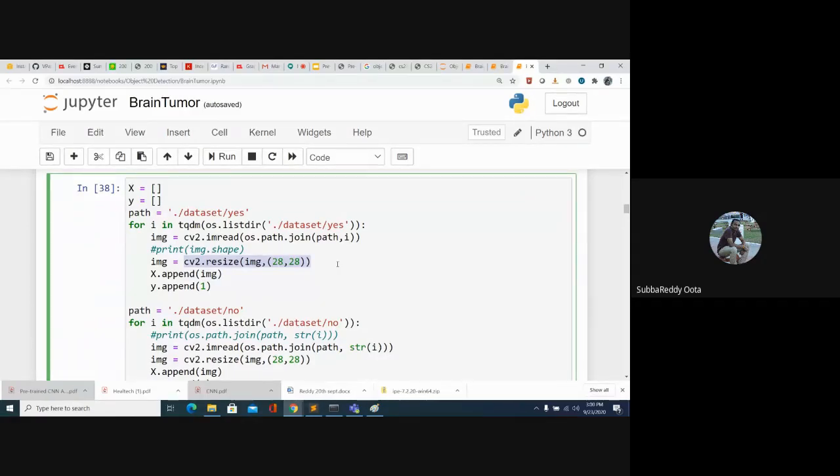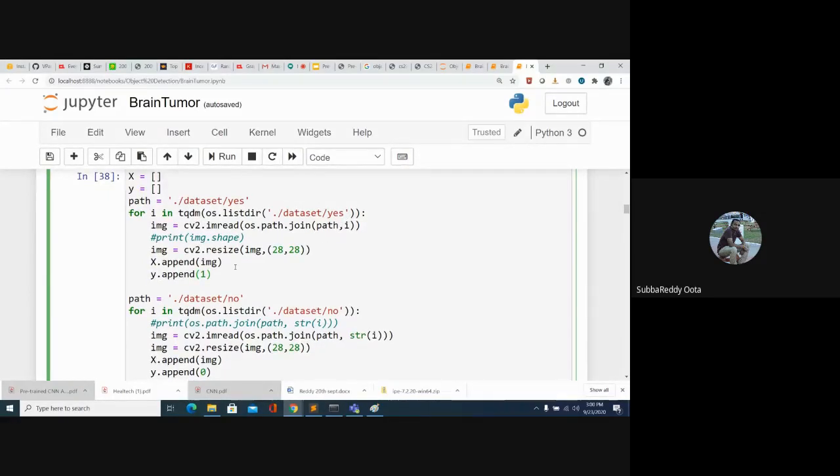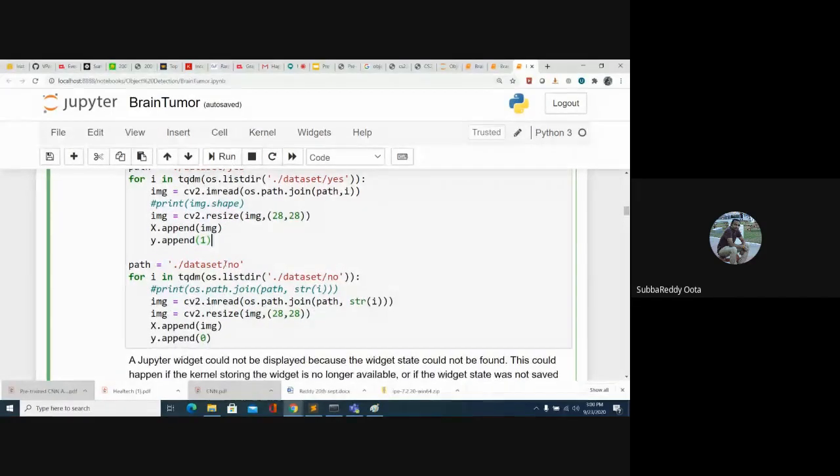When you're reading the image itself, at that time you can mention what size you want. Suppose you want 224 by 224, then the image will be resized to 224 by 224. So I am reading the image and appending it to X. Now X contains all the images and Y contains labels. If it is an S class, I am adding a label as 1, and similarly I am reading the images from the no class folder using CV2, and the Y label is nothing but 0.